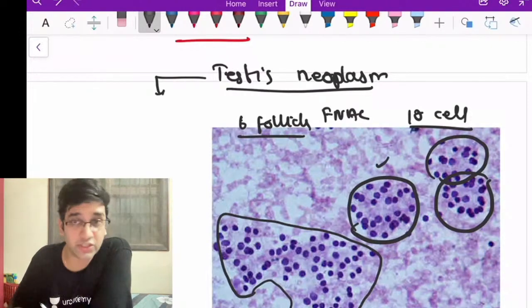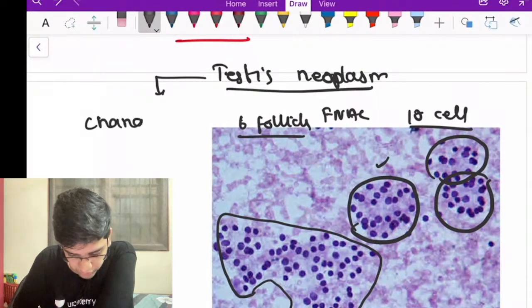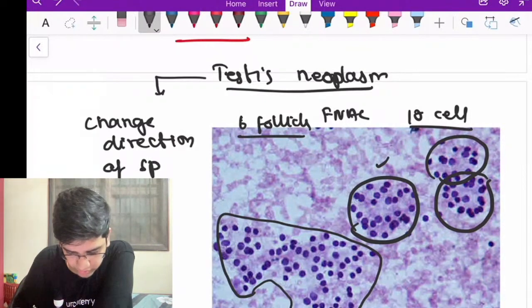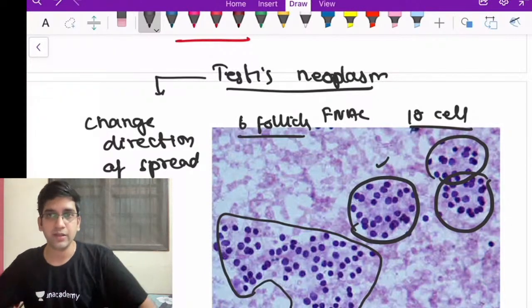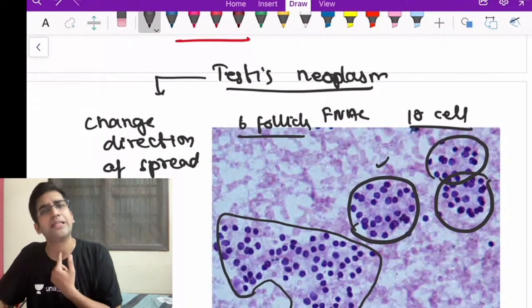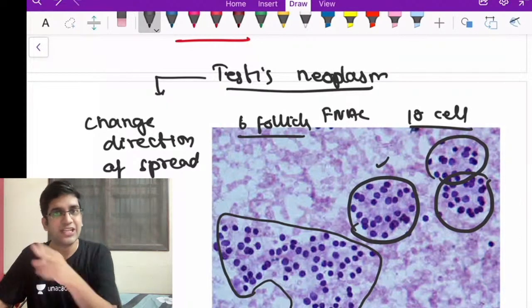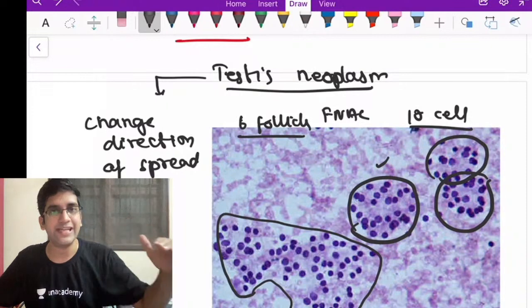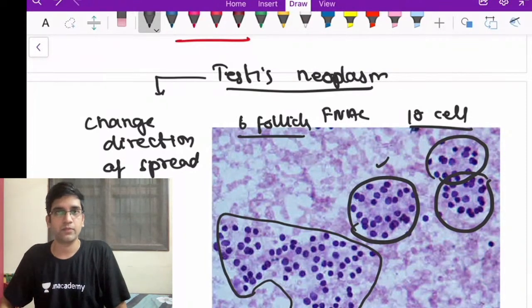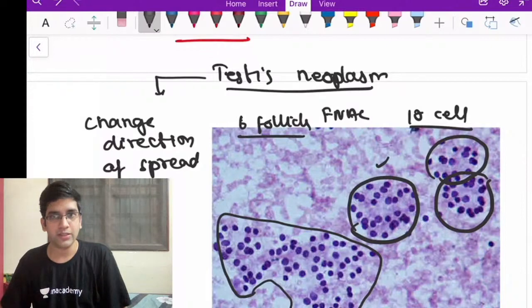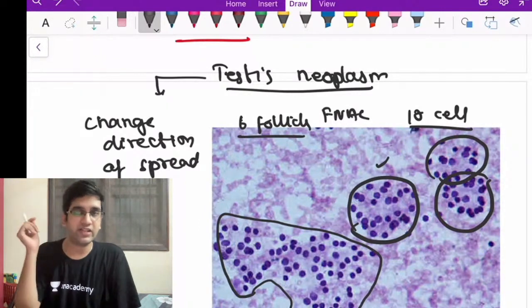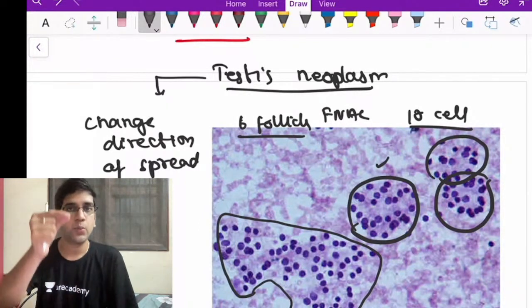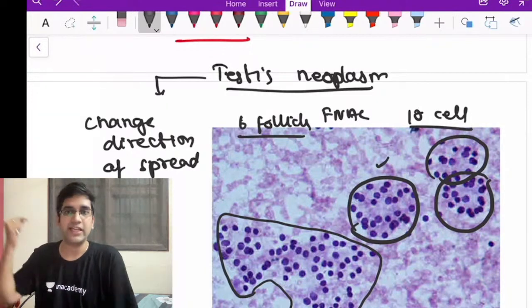It's not the main reason that it is the spread. It will change the direction of spread. That's more important. When I do an FNAC of thyroid, that also will spread to the lymph node, right? But the direction of spread changes here. What is the draining lymph node for testis? Testis is an intra-abdominal organ, so the draining lymph node is your abdominal lymph node. But when I do an FNAC, the needle goes via the scrotum. When it comes to the scrotum, it goes to my inguinal lymph node.